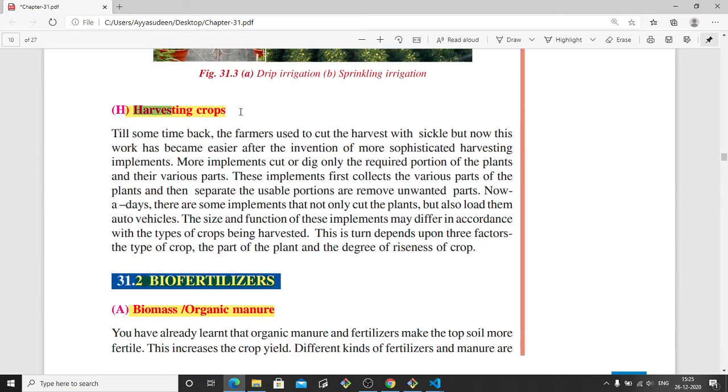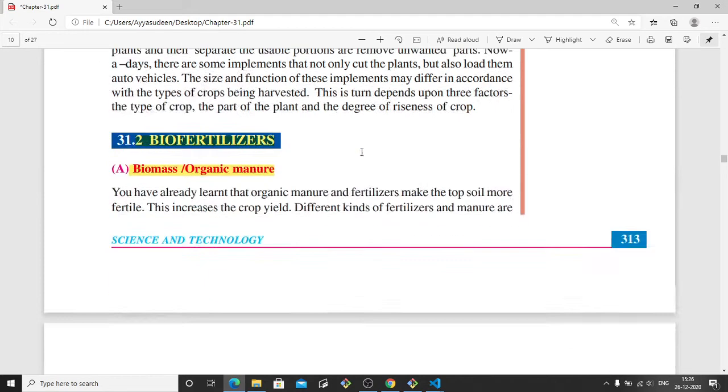Then the next one is harvesting crops. Harvesting crops is basically when you harvest the crop, when you cut the crop, and when you take the fruits or the vegetables. For example, certain vegetables have to be taken young, like sweet corn and baby corn. Baby corn, you have to take early. You cannot leave the crop for a longer period of time. So there is a period for when to harvest the crops. That deals with harvesting of the crops.